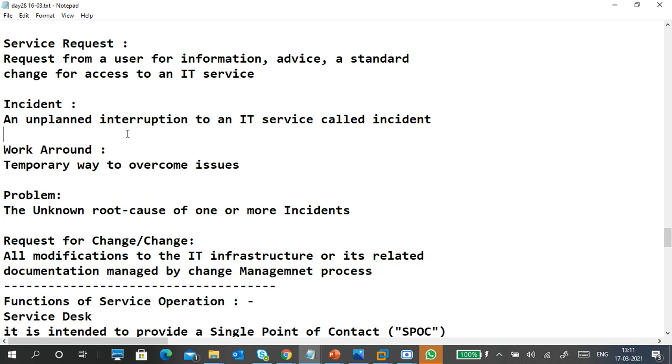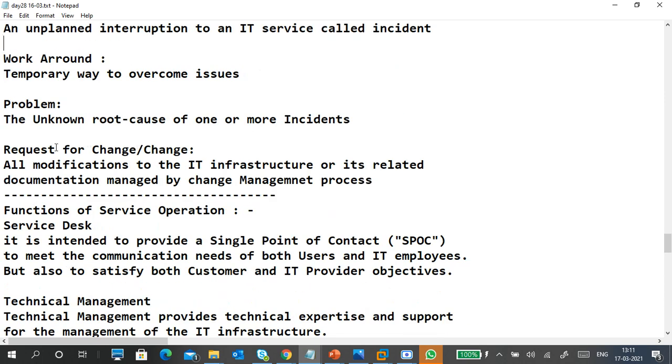Request for change: maybe you are asking for a change of services, or you want to change the password. You may require to change the RAM. The old RAM is not working, so you have to change to new RAM.